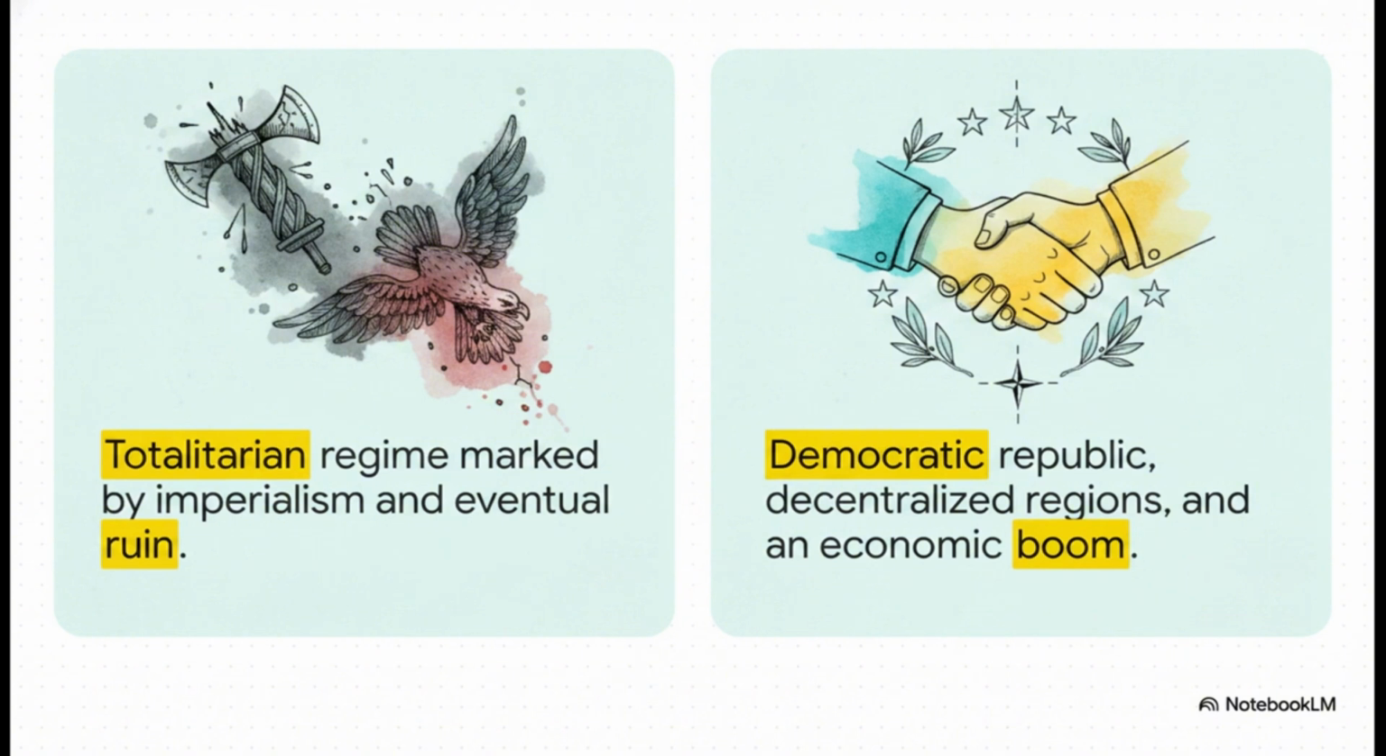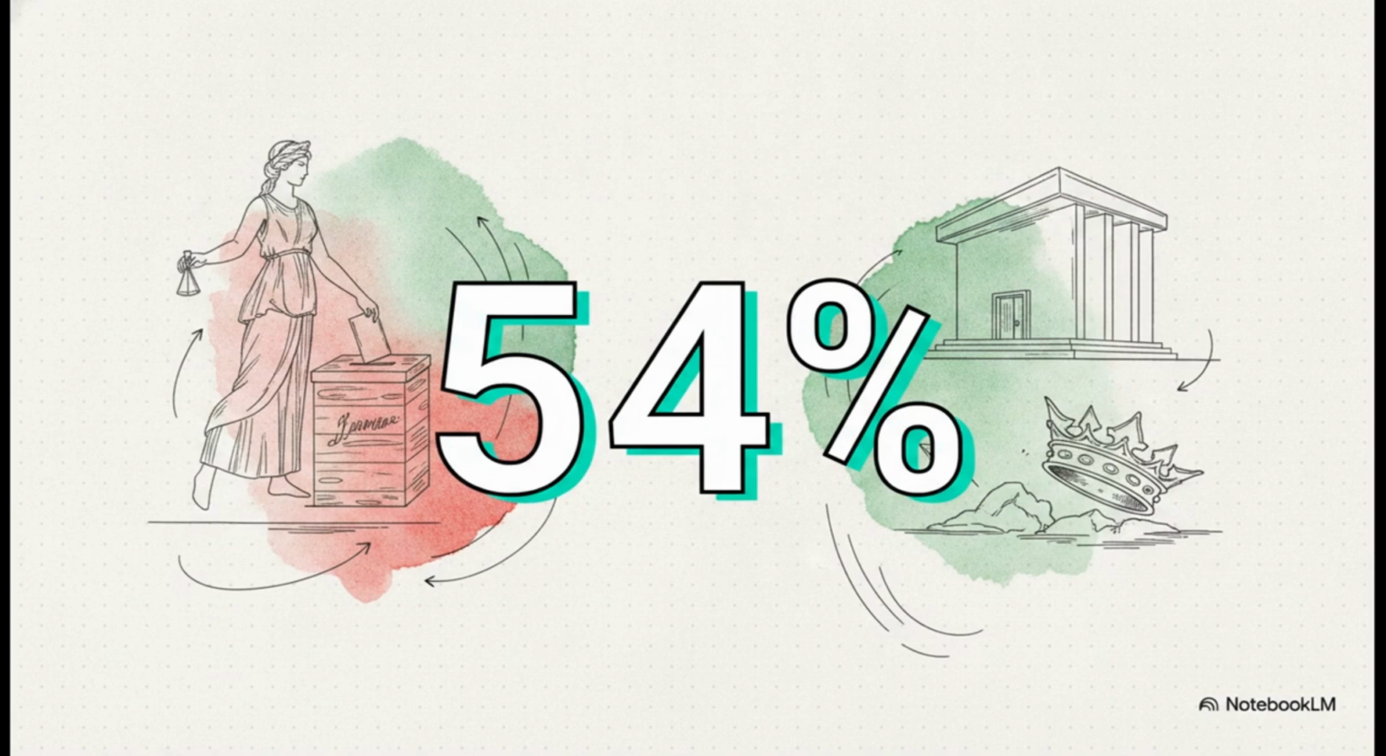The new Italy embraced democracy, pushed power back out to its decentralized regions, and went all in on international cooperation, actually becoming a founding member of both NATO and the European Union. But wait, how did they actually get rid of the monarchy that had enabled Mussolini in the first place? Well, in June 1946, they held a massive national referendum, and it was tight. Exactly 54% of Italians voted to abolish the monarchy entirely. With that single vote, the modern Italian Republic was officially born.